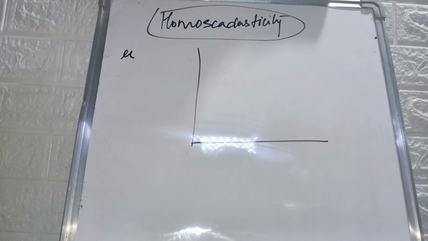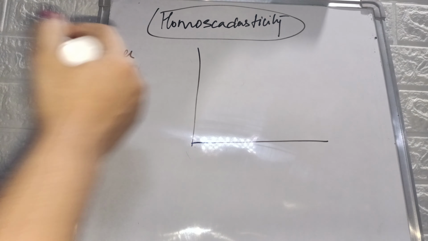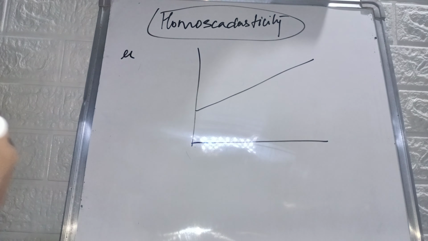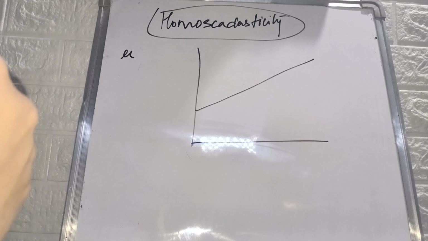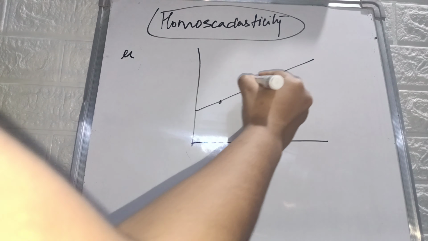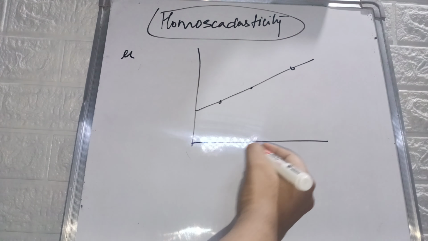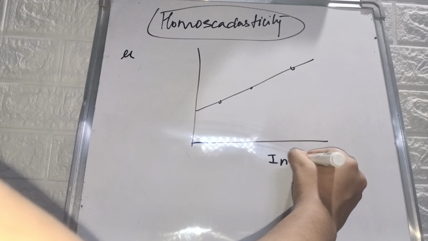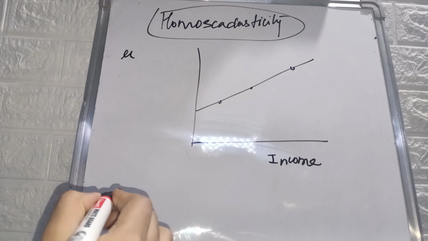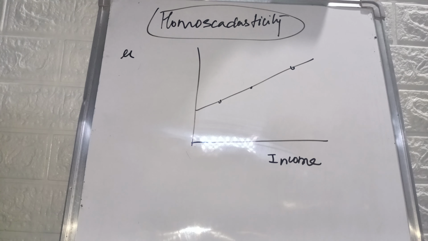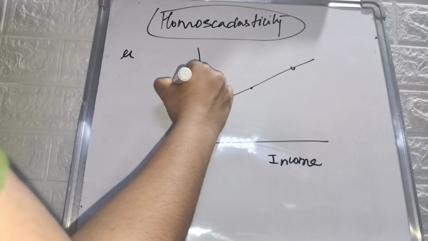For example, suppose this is our regression, we'll draw a regression model here. Suppose this is our estimated line. Suppose we take income here and consumption on this side.